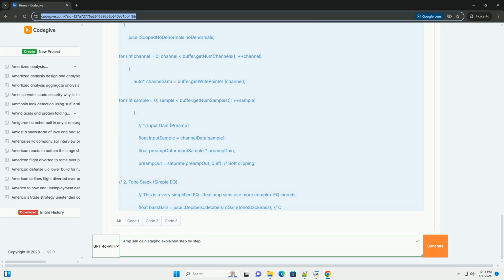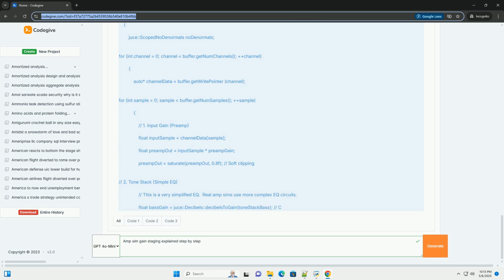More advanced EQ, tone stack. Use filters, for example biquad filters, to create a more accurate and flexible EQ response. Standard EQ filter types include low shelf, high shelf, peaking, and band pass filters. Research typical amp tone stack topologies, for example Fender and Marshall, for inspiration. Model the interactions between EQ controls. In real amps, the EQ controls often affect each other.